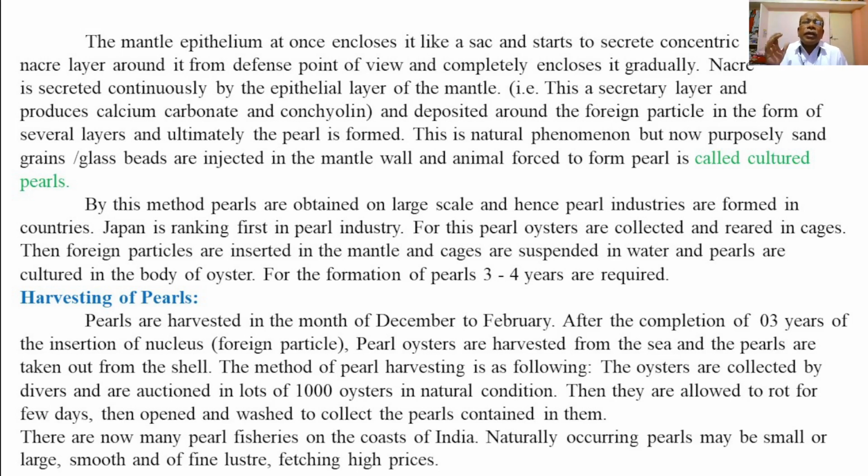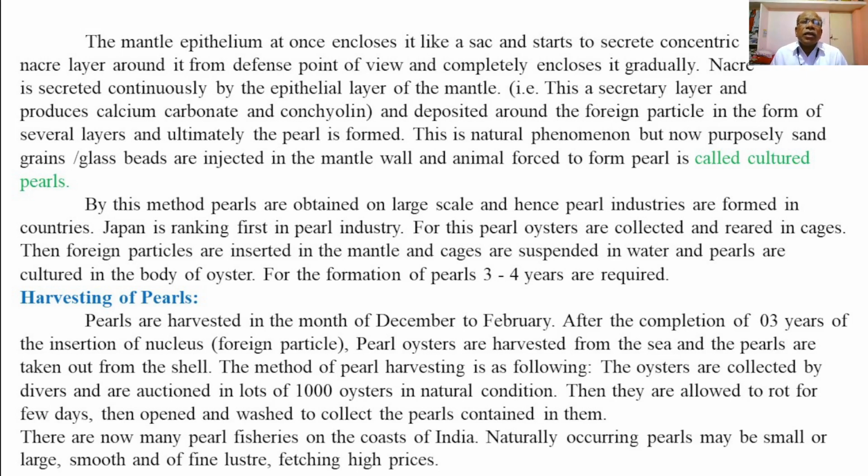The mantle wall encloses it like a sac and starts to secrete a concentric nacre layer around it, so as to completely enclose it gradually.